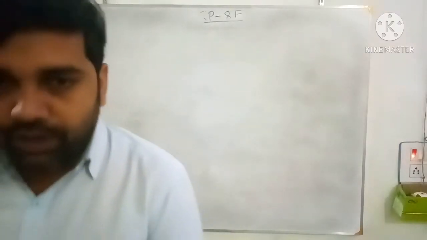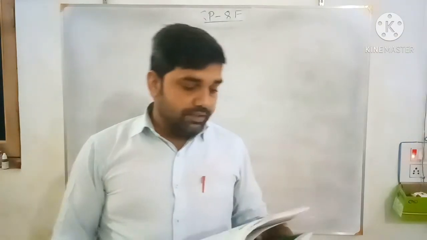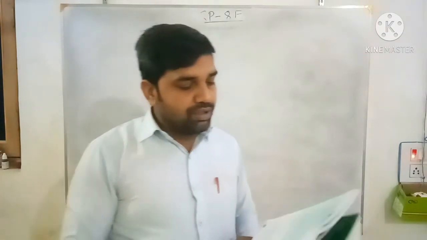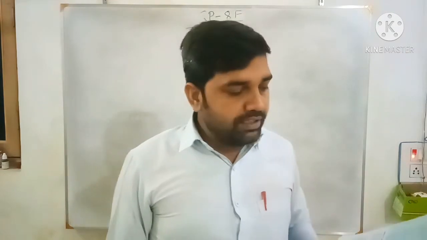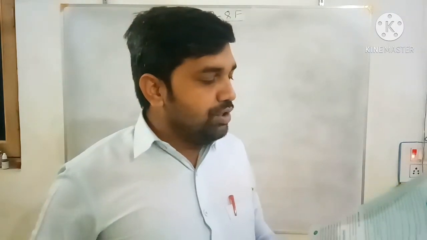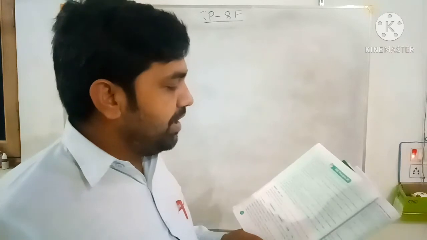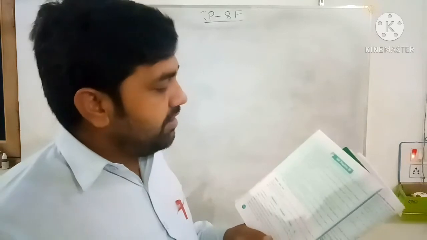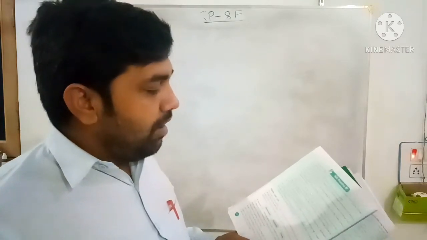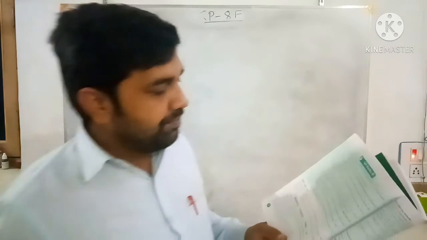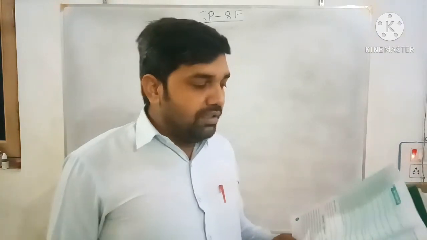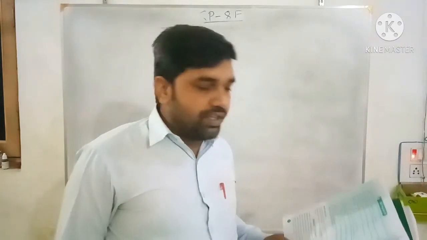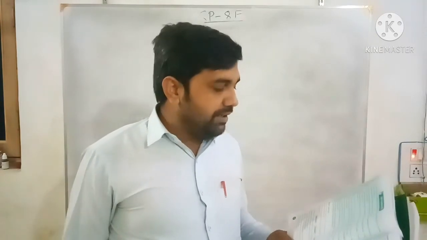Now see the question number 5, how you do it. In this, Manish obtained 490 marks out of 600 and Arvind scored 640 marks out of 800. Whose performance is better? So whose percentage will be better, that person's performance is better. So you first calculate the percentage mark obtained by Manish. How do you calculate the percentage mark? 490 by 600 into 100. Percentage is obtained mark upon total mark into 100. Similarly, you calculate the percentage of Arvind, obtained mark out of total mark, 640 by 800 into 100,